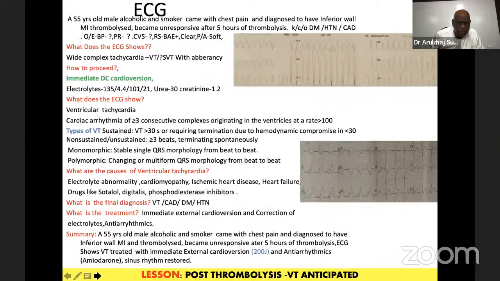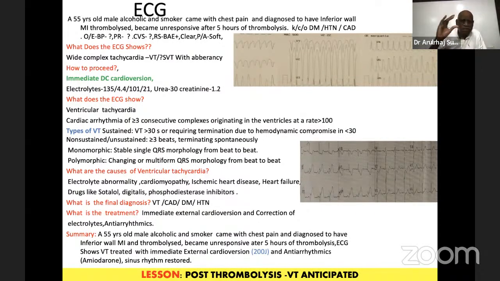A very interesting case, again of an alcoholic and smoker, who had acute chest pain, diagnosed as an inferior wall myocardial infarction, and he was thrombolyzed. As he was thrombolyzed, he was settling. He started having a tachyarrhythmia, classical ventricular tachyarrhythmia. During thrombolysis, short runs of VT are very common.